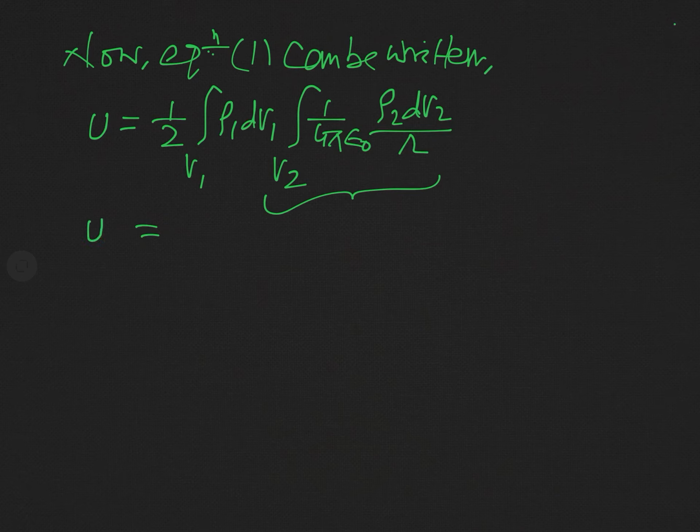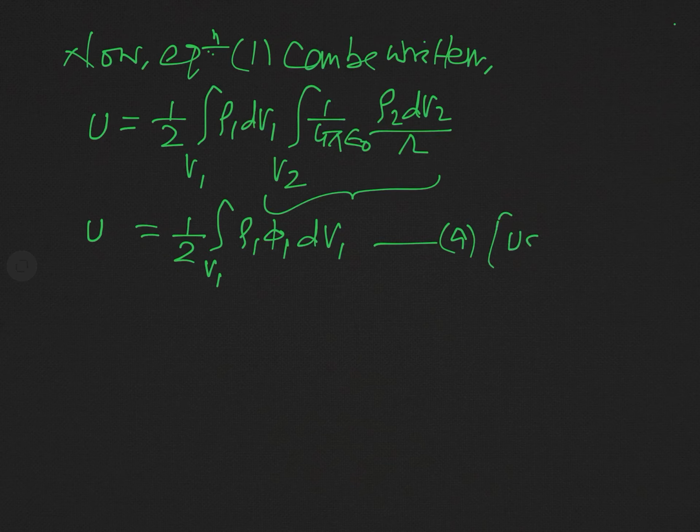Our result will be U equal to 1 over 2 integral over V1 rho1 phi 1 dV1, where we have used equation 3. Actually this integral over V2 has been replaced by phi 1.